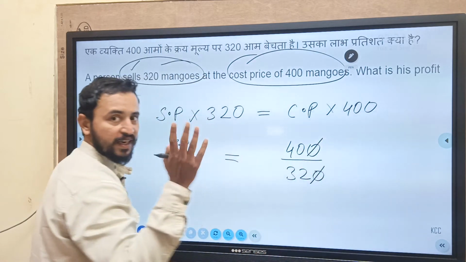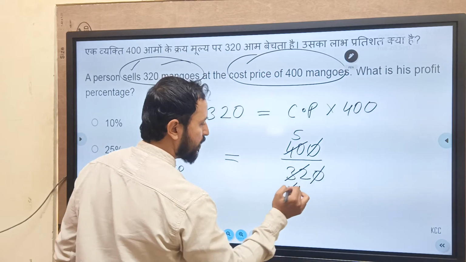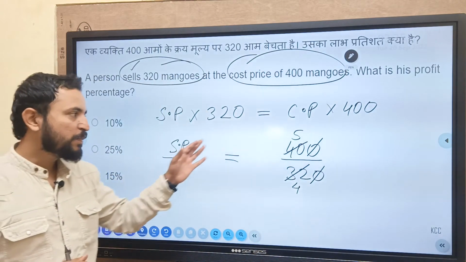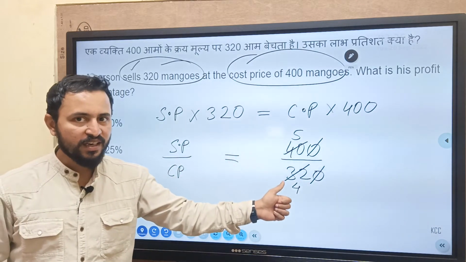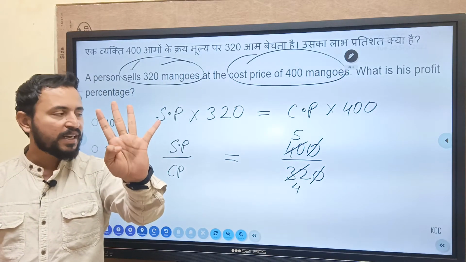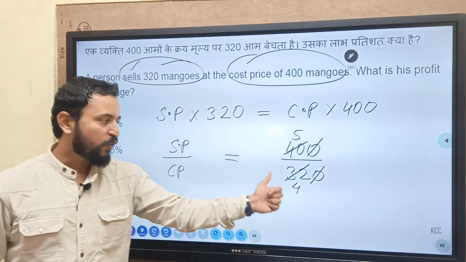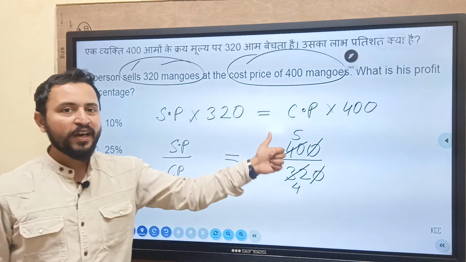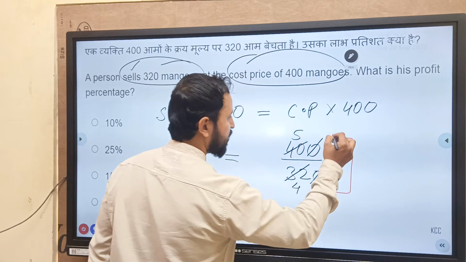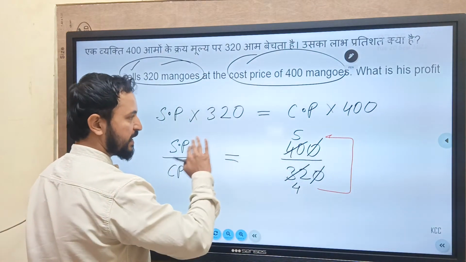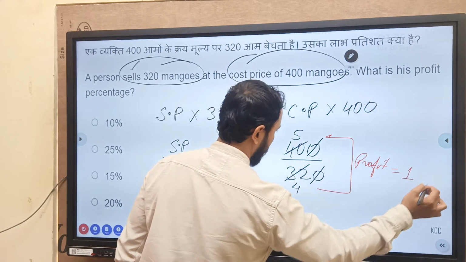0 0 cancel. I can use 8 table. 8 5s are 40, 8 4s are 32. Can you see everyone? SP आपका कितना है? सेलिंग प्राइस कितना है? 5. कॉस्ट प्राइस कितना है? 4. मतलब 4 रुपए का आइटम आपने खरीदा, उसको सेल कितने में किया? 5 रुपीस में. You purchased it for 4 and you sold it for 5 rupees. That means 1 rupee is what? Profit. Cost price is 4, SP is 5. So profit है हमारा 1 रुपया.